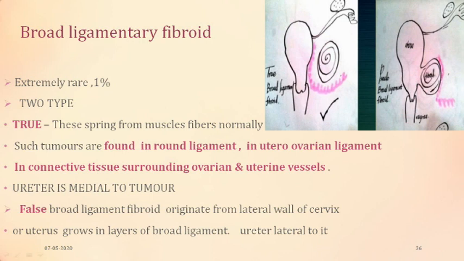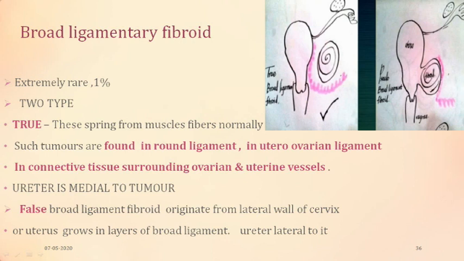Now coming to broad ligamentary fibroid. This is an interesting fibroid, although extremely rare. This is the diagrammatic presentation which will help you to understand. Now this is the uterus, and this is the uterine lining, and this is the fibroid which is originating from its lateral wall. We saw that the fundal went into the peritoneum. It could be anterior wall when it would push into the bladder, then posterior wall when it would be pushing into the rectum, and then cervical when it is growing downwards.